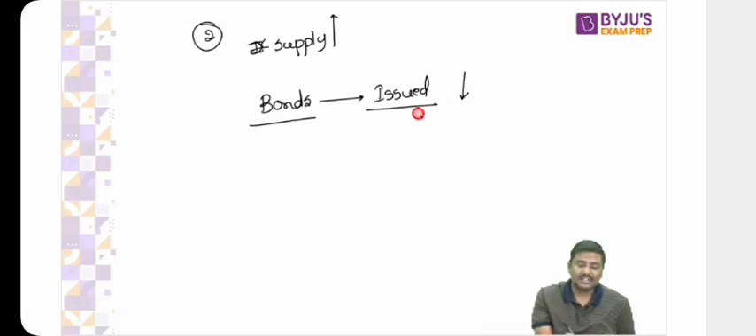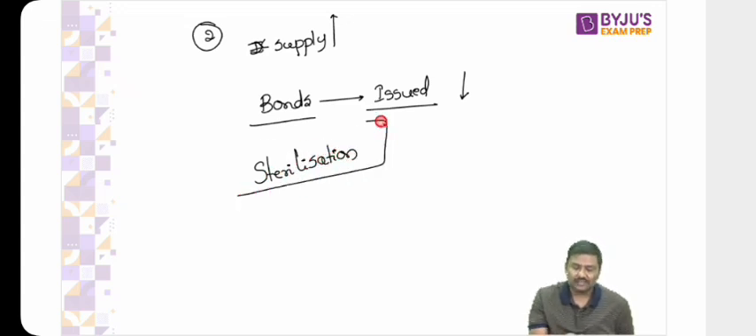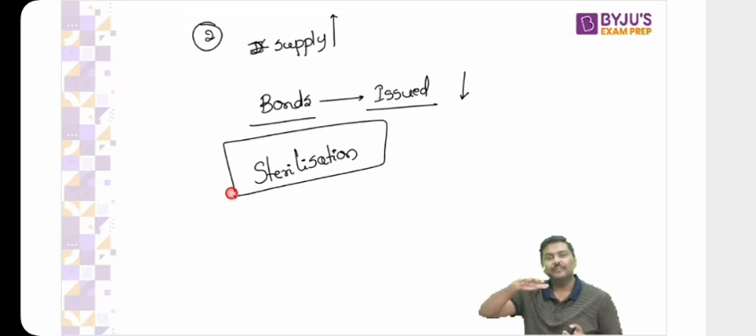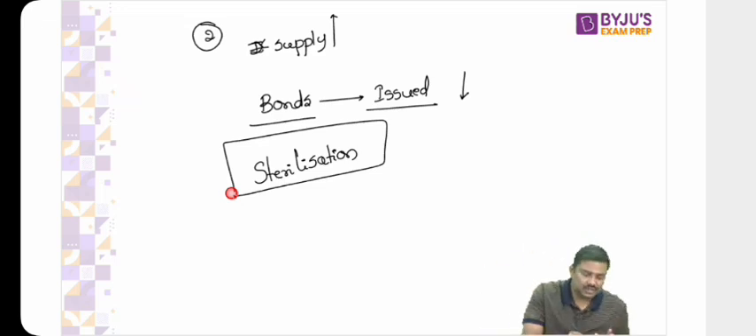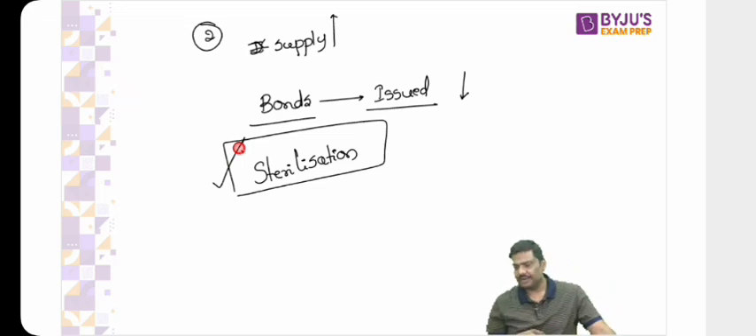This methodology is called sterilization. Remember this. This methodology used by RBI is referred to as sterilization. Sterilization simply means we are controlling what could be the impact of the money supply on inflation. So this methodology is referred to as the sterilization methodology. Done? Any doubts here? Let me know right now.